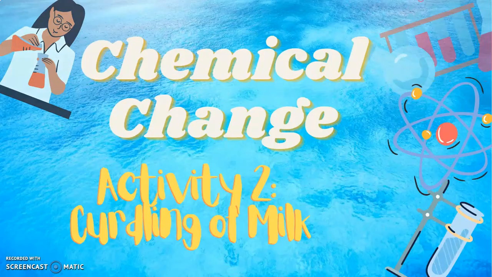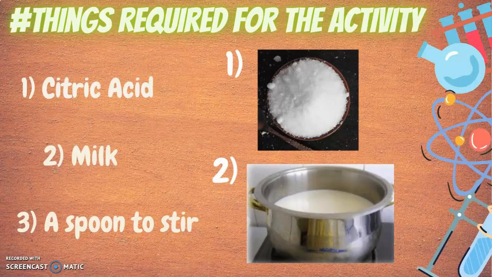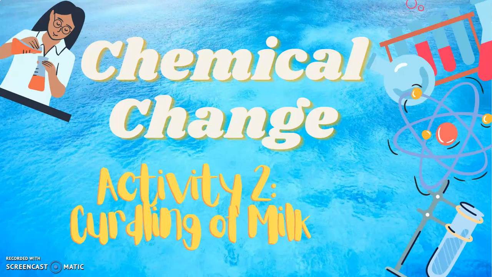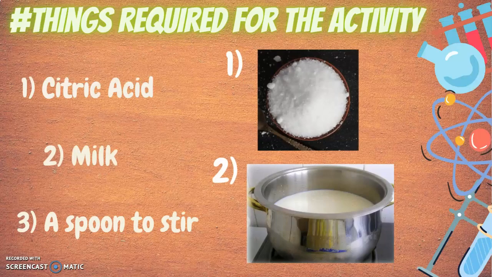Another reaction which takes place in our daily lives and is often performed in our kitchen to make different ingredients like paneer, sandesh, chena, etc., is curdling of milk. Things required in this activity are citric acid, milk, and a spoon to stir.